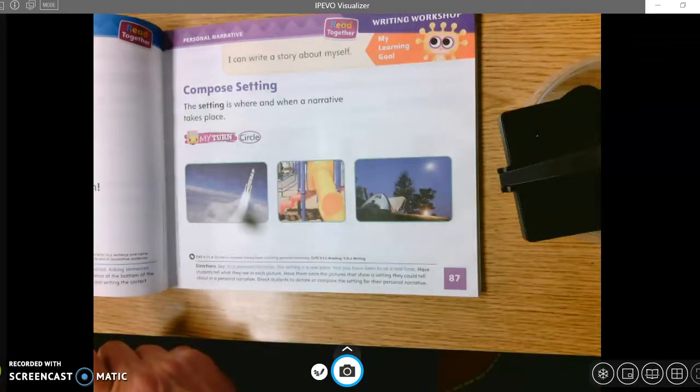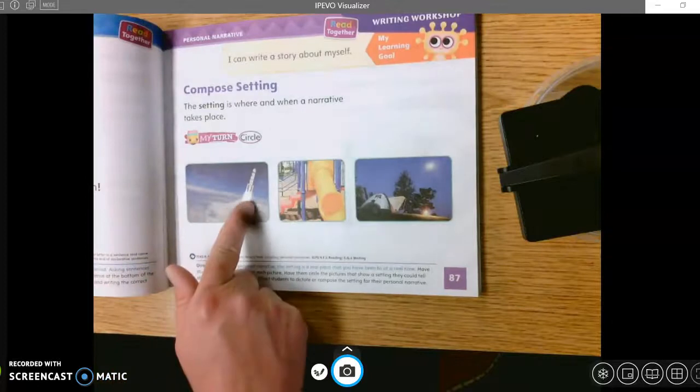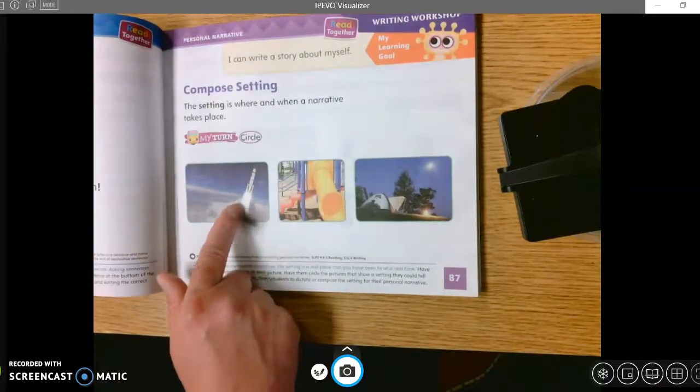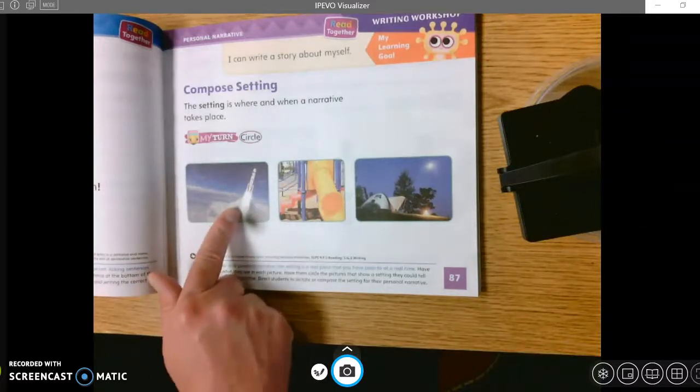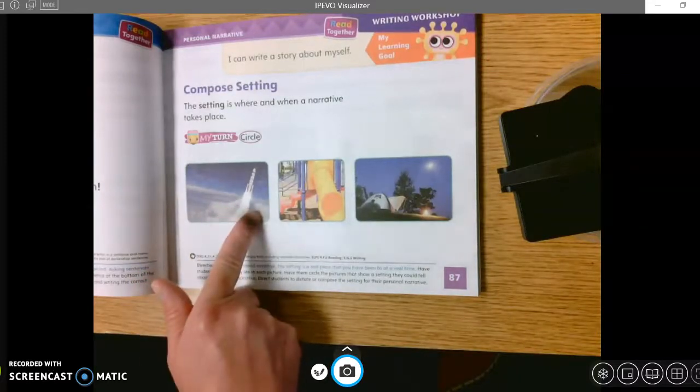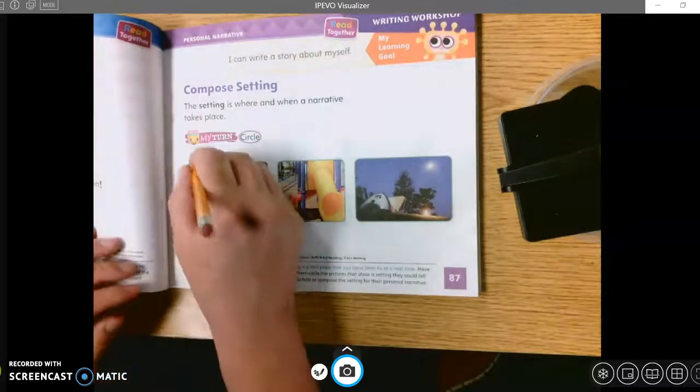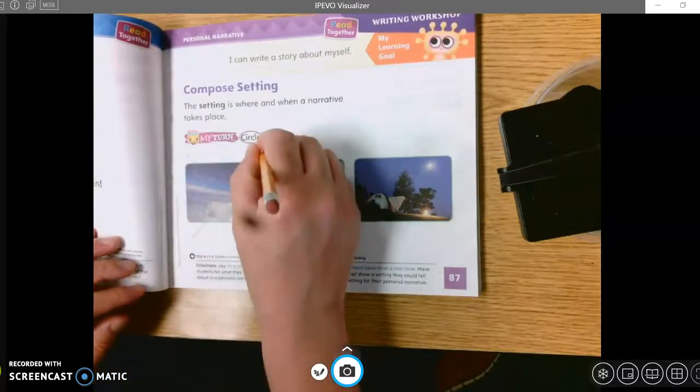So let's think about where have you been? Have you been here? I don't know about you. If you have, wow, that's awesome. Probably not. I haven't been here. Most people I know have not been here. We're not astronauts. So go ahead and put an X on this one. This could not be our setting in our personal narrative.